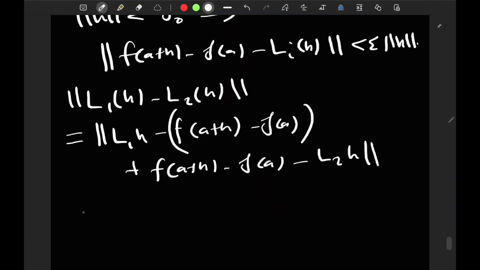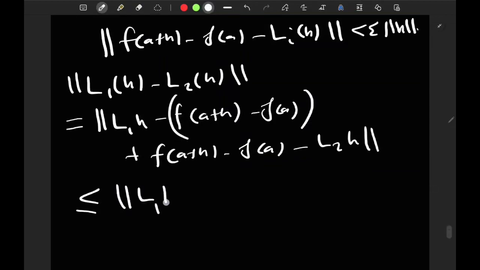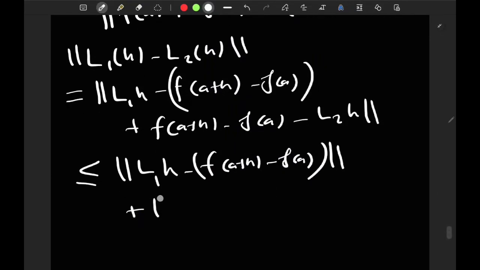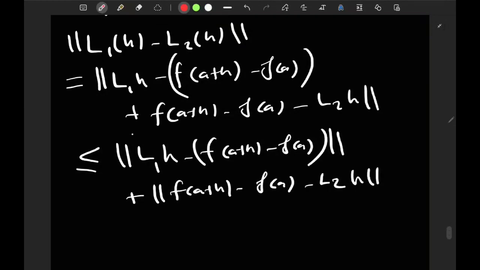Now I'm going to use the triangle inequality. This is less than or equal to the norm of L1(h) minus (f(a+h) minus f(a)), plus the norm of f(a+h) minus f(a) minus L2(h). But for this first term, just multiply by a minus inside to turn it into what we want.